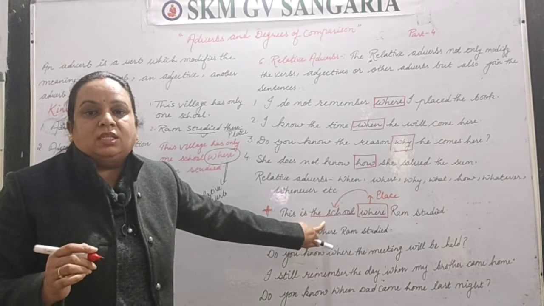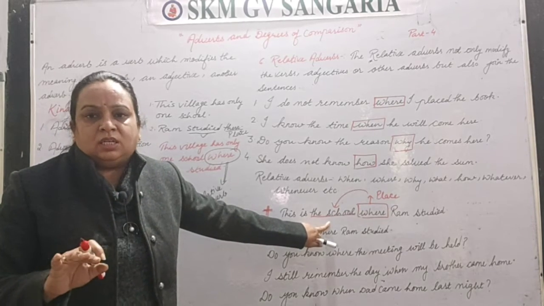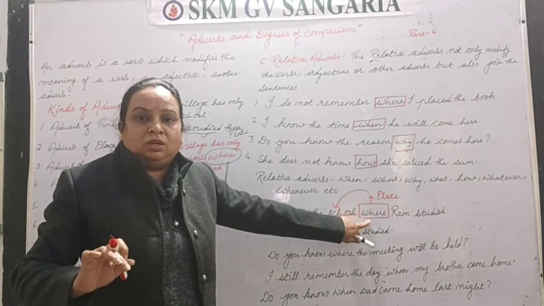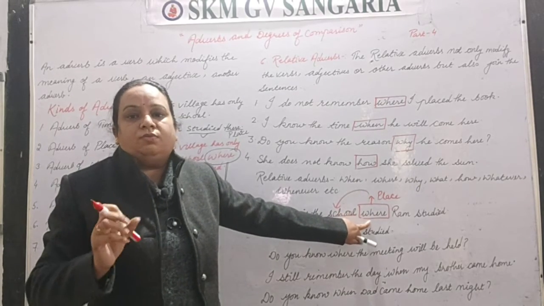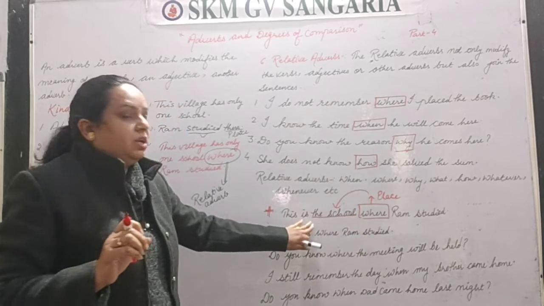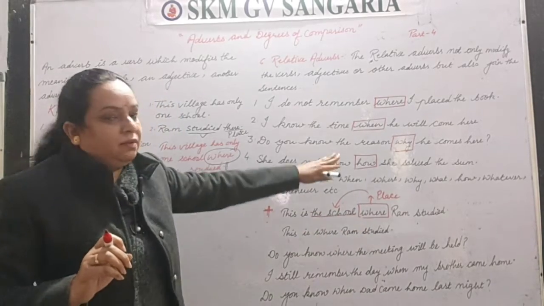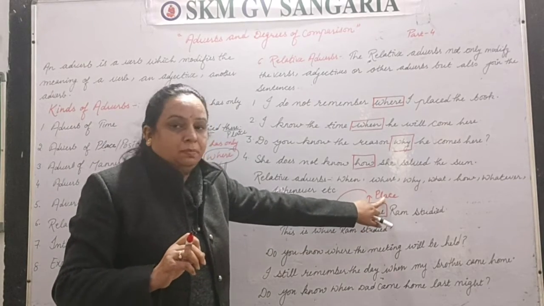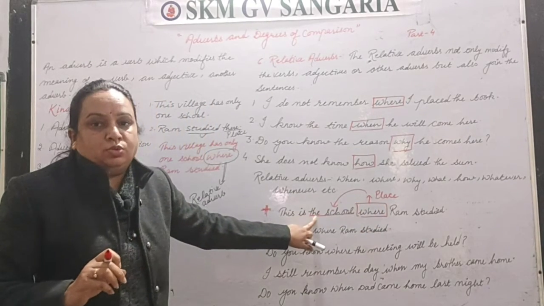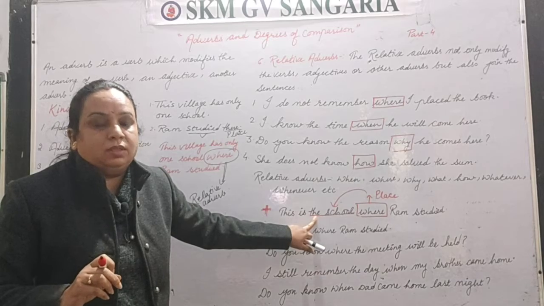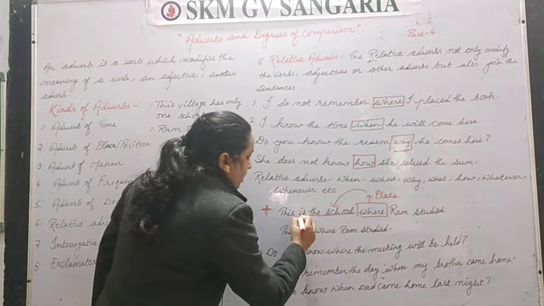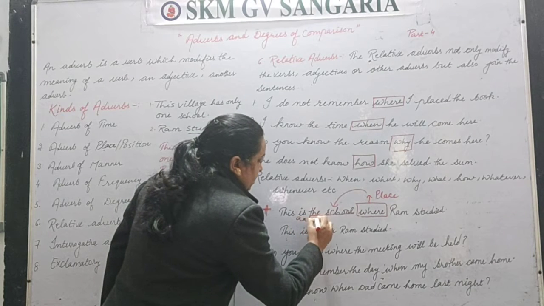It is not necessary that every sentence having a relative adverb has an antecedent, and I will explain that also. But see here, this where is telling us the place, and the place is the school. So this school is working as an antecedent.